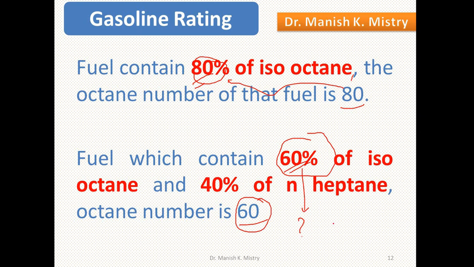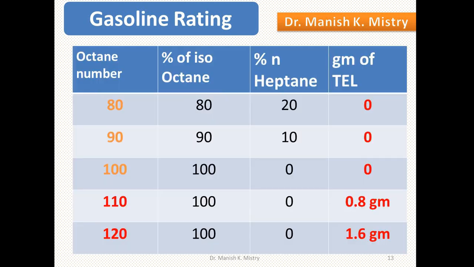Then what about CNG? The main content of CNG is methane, and the octane number of CNG is more than 110, and it doesn't contain any isooctane. Then how is the octane number defined for CNG? Alcohol also has more than 100 octane number, but it doesn't contain isooctane. So we are going to discuss that.